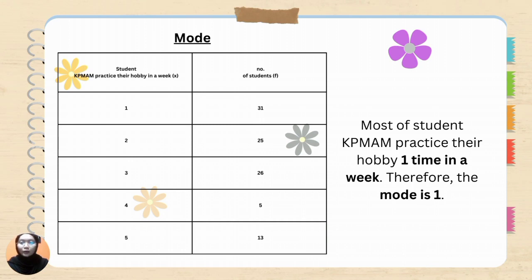Next is to find the mode. We need to identify the most frequently occurring value in the dataset. So the most occurring value is 31 students. Therefore, the mode for question 7 is 1 time a week.